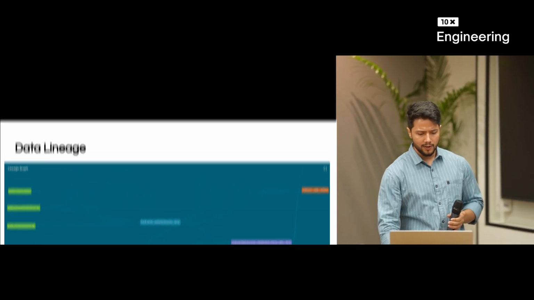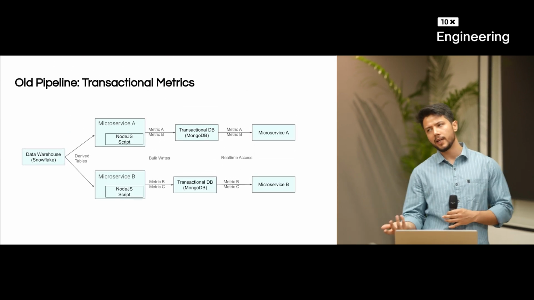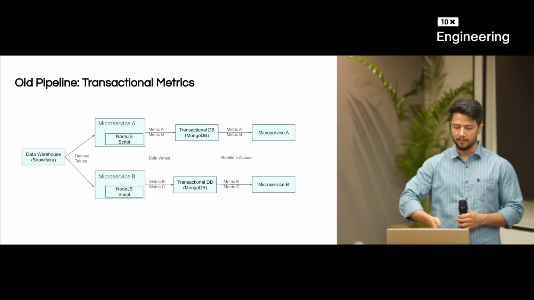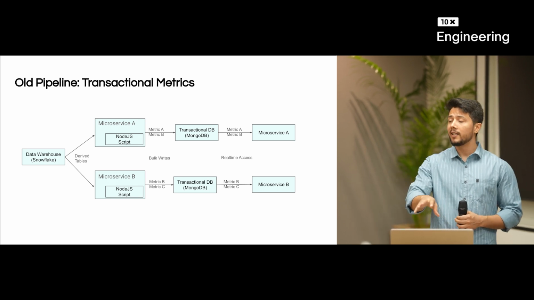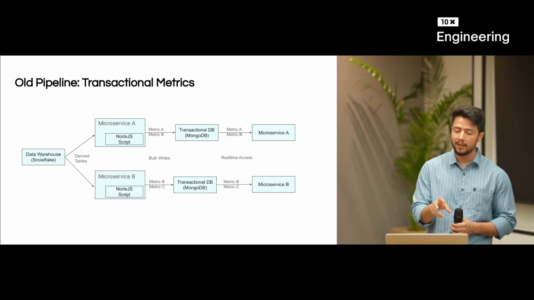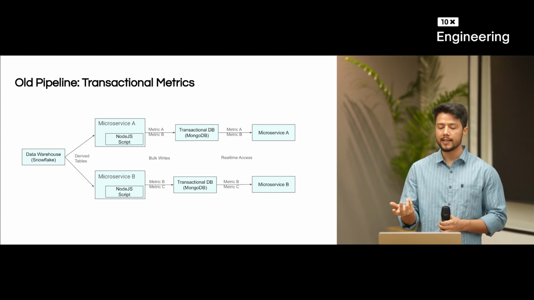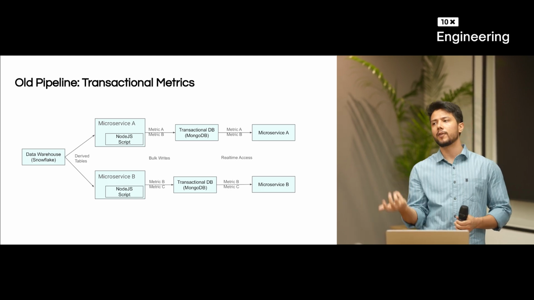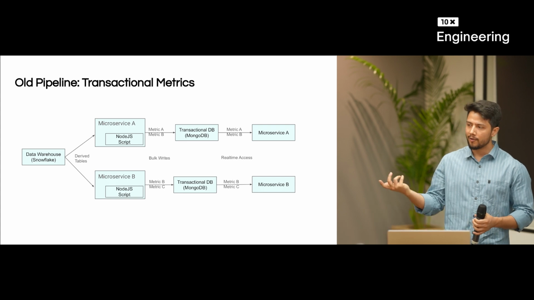Just a refresher: in the old pipeline, people were creating duplicate scripts, and with that they were creating duplicate metrics and then powering this use case. Ultimately, the core essence is that the developer has the responsibility to create the metrics. They don't know where things exist, and also write redundant scripts to do the same thing, pulling data from the warehouse and putting it onto the transactional DB.